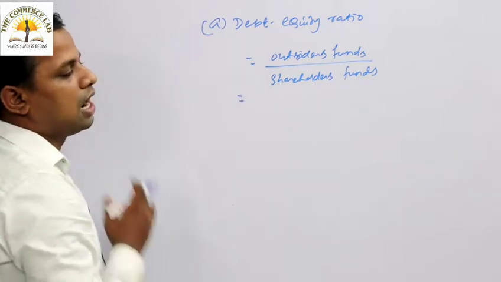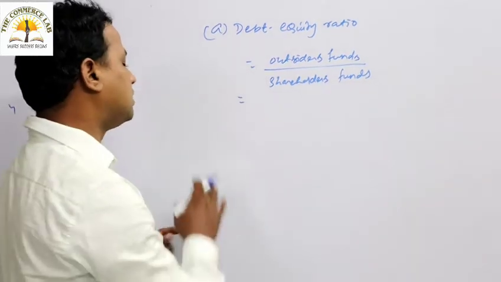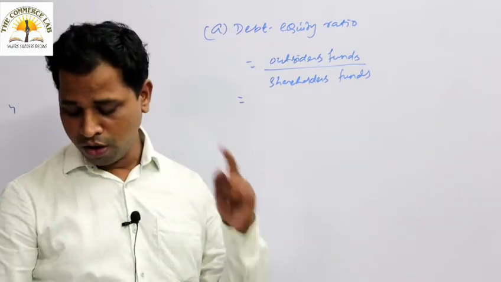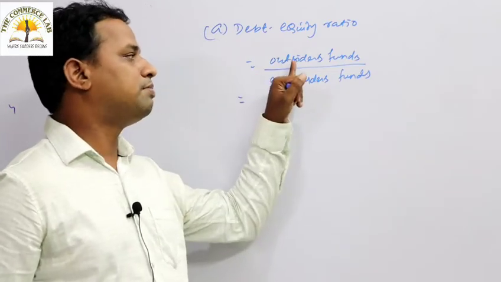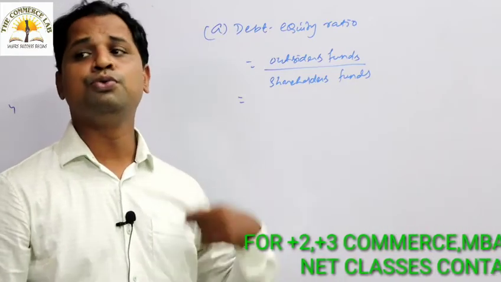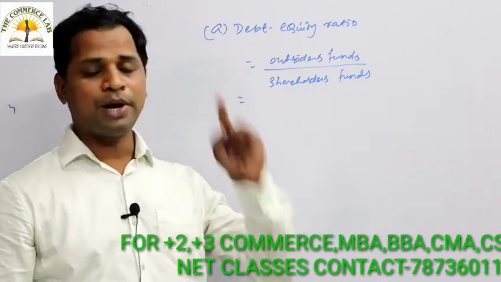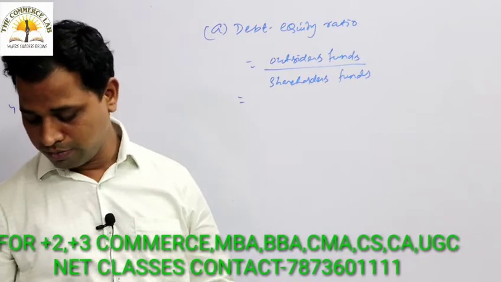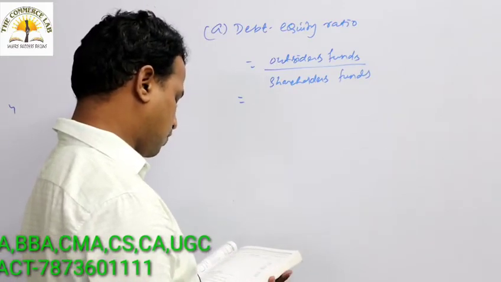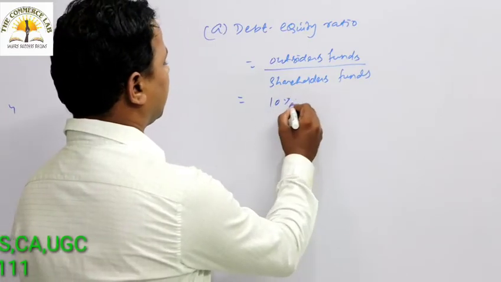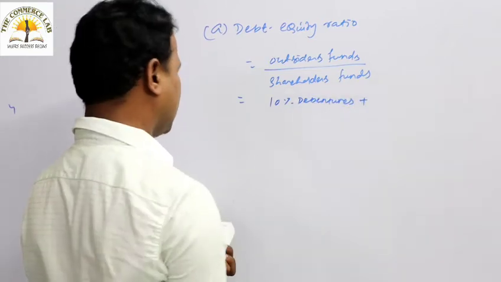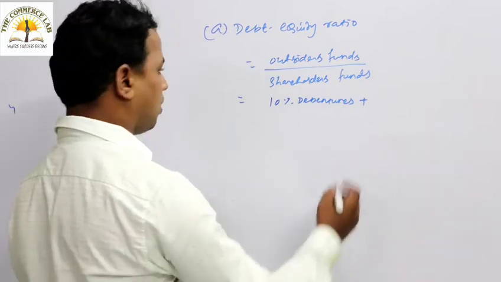So what is outsider fund? Outsiders fund means मतलब क्या है? It is the debenture holders you have to take, and in this question long term debt is also given. Sundry creditors and current liability we used to take, but as in the bracket it was given long term debt to equity, so all the long term only we have to see, not the short term. So what are the long term? The 10% debenture, plus the long term loan.